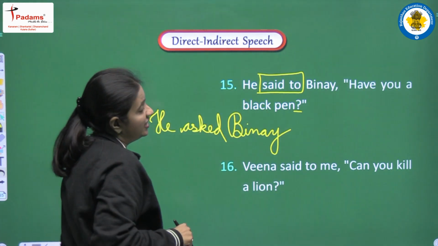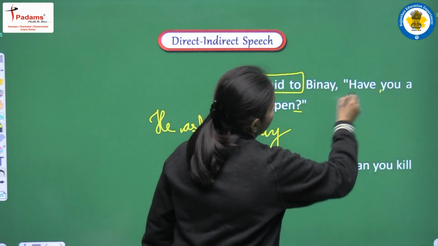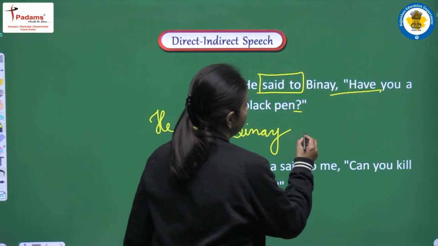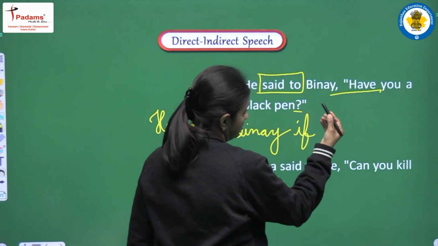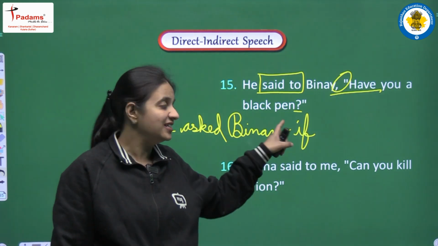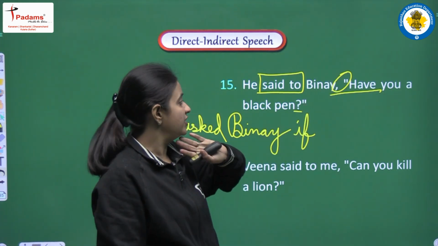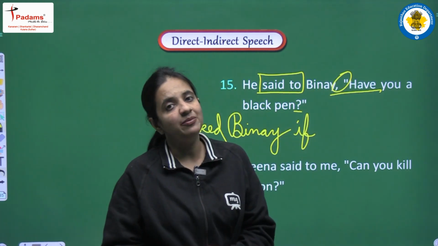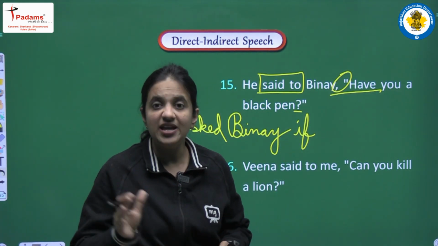So we are having an interrogative sentence, and we are having one auxiliary, one helping verb in the beginning. So our conjunction will be if. We can use whether also. So we have to remove the commas, we have to add the conjunction. So our conjunction is if. Next, first of all let's see, we are having have. Has and have, we have to convert into past form. Past form will be had.